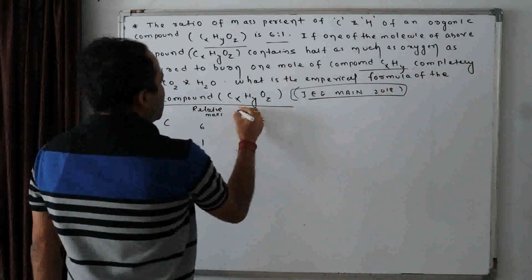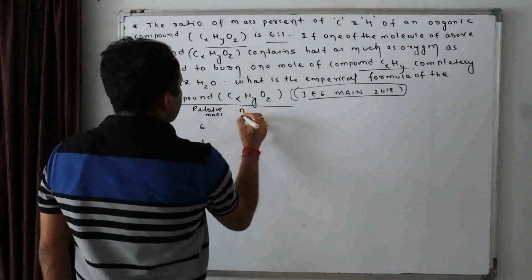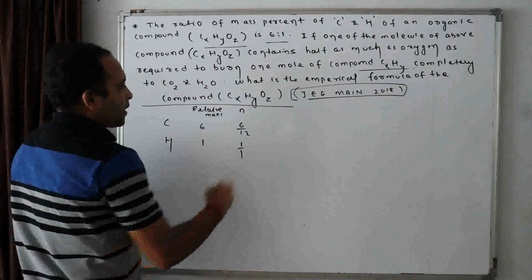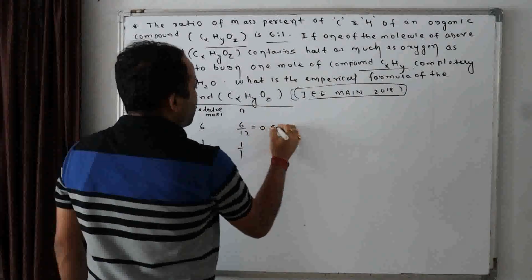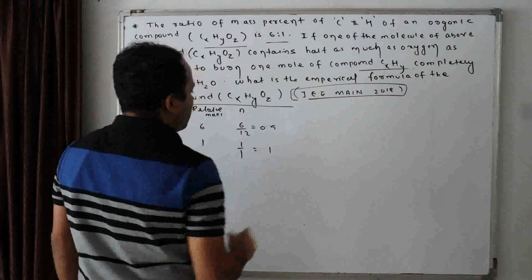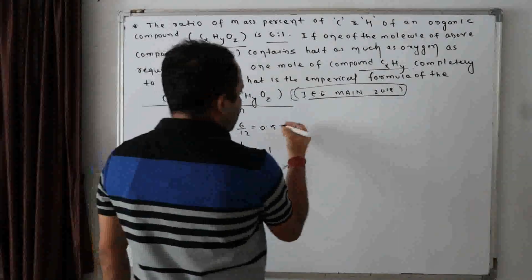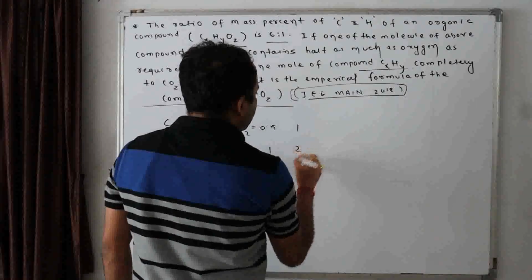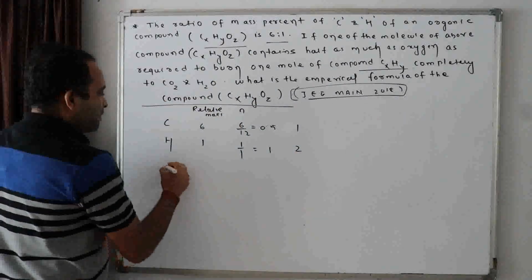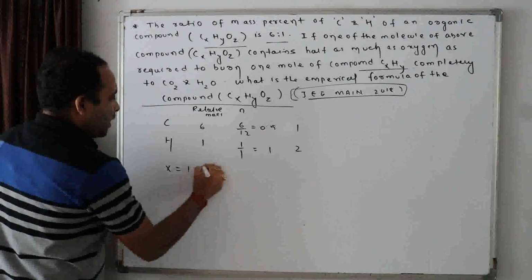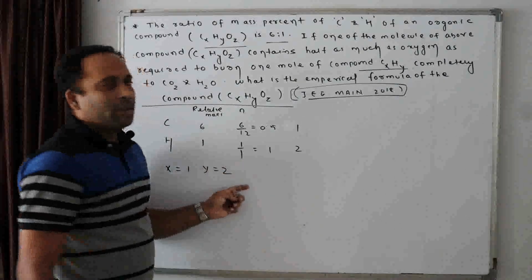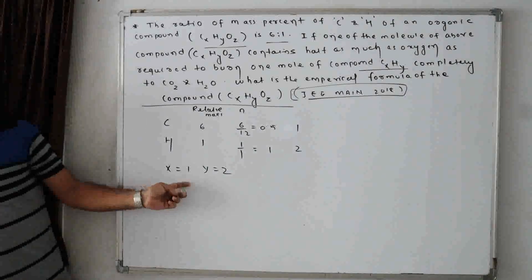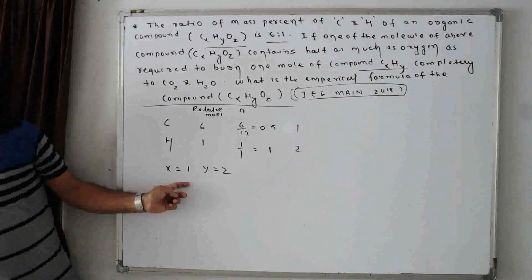6:1. So number of moles, how can I find? 6 by 12, 1 by 1. It comes 0.5 and 1. Now smallest, simplest ratio, 0.5 by 0.5 is 1, and 1 by 0.5 is 2. Now from this I got X is equal to 1 and Y is equal to 2. Any doubt in this? Please check it out. X is equal to 1, Y is equal to 2.